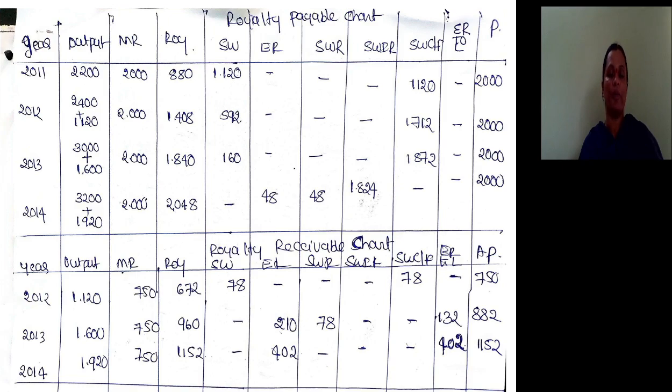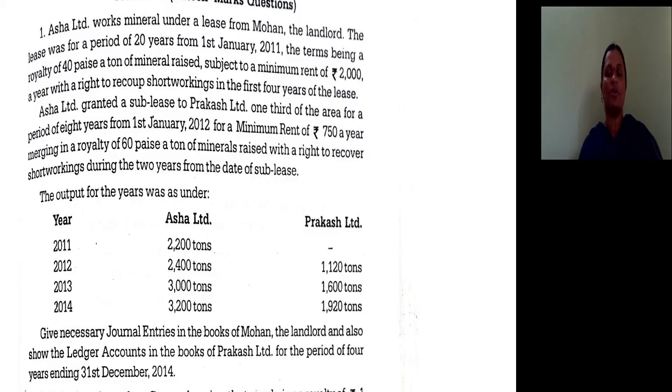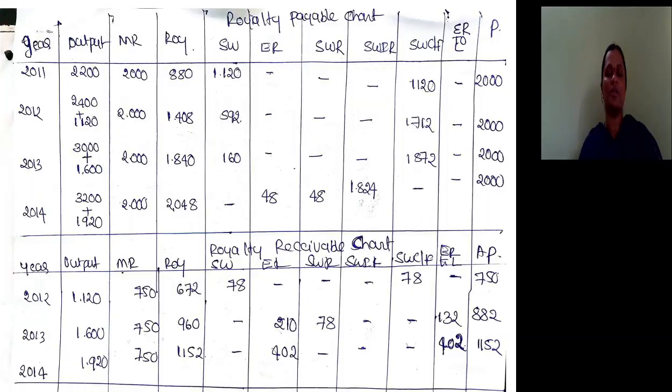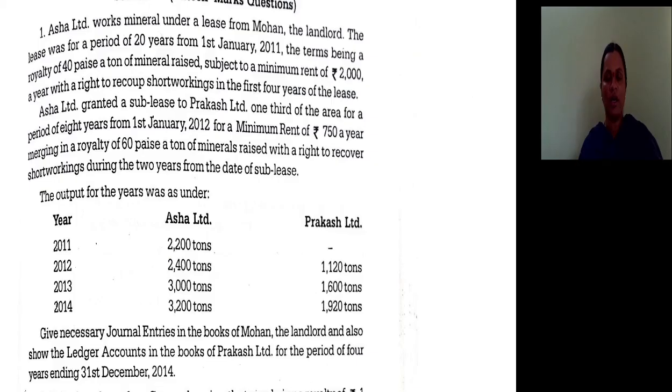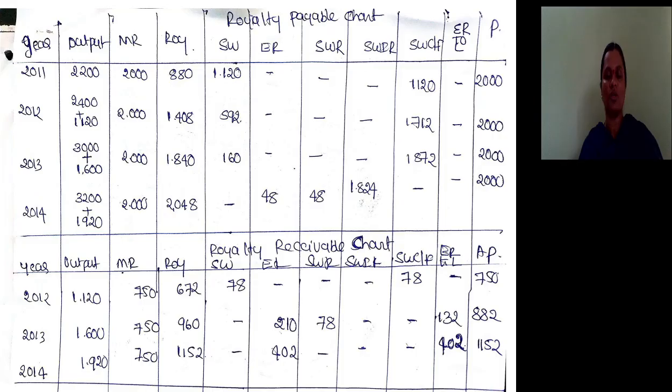Let me go for preparation of the royalty chart. First year output is 2200, minimum rent is 2000. As per main lease, 40 paise per ton, so 2200 into 40 paise is 880. Next year, 2400 is production of Asha Limited plus 1120 of Prakash Limited, totally 3520.